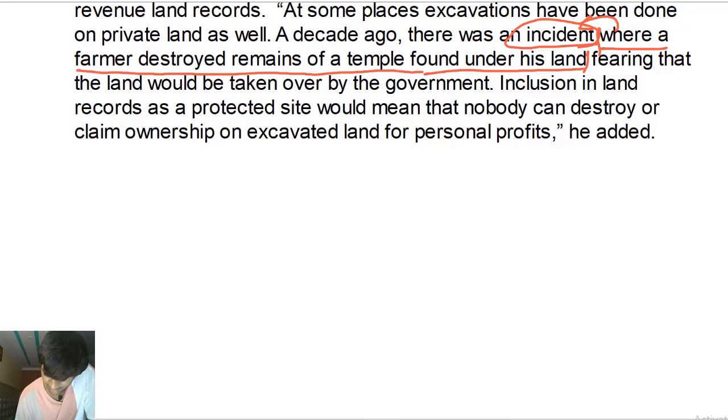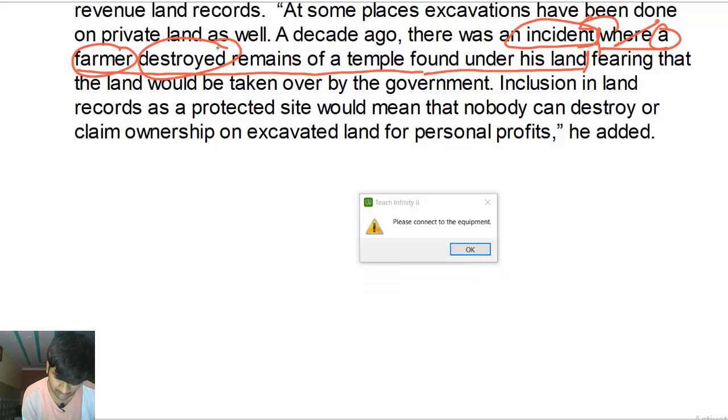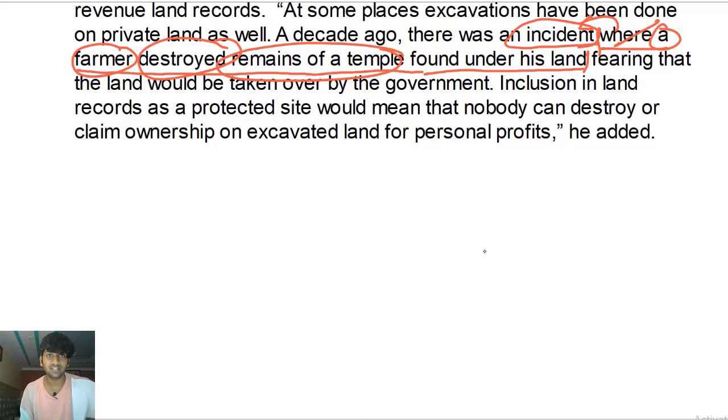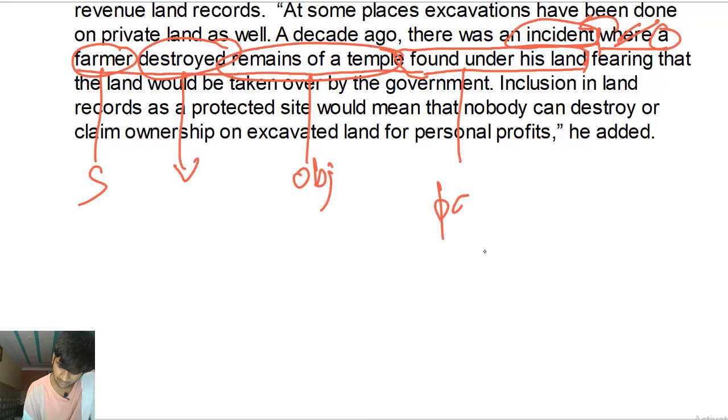There was an incident where, conjunction, a farmer, subject, destroyed, verb. Where in this incident a farmer destroyed remains, meaning whatever that is remained, remains of a temple, the remaining part of a temple. Destroyed what? Remaining part of a temple, remains of a temple which was found under his land, right? So in this adjective phrase we have the conjunction where, we have the subject farmer, we have the verb destroyed, we have the object, and we have a past participle phrase.